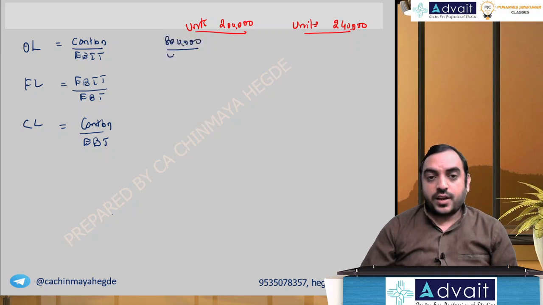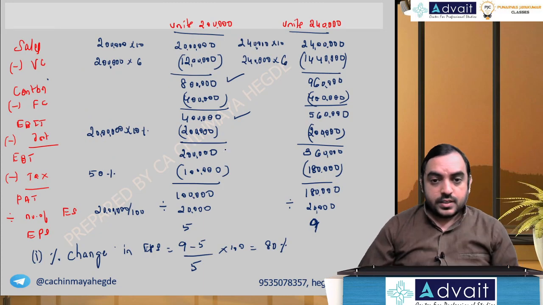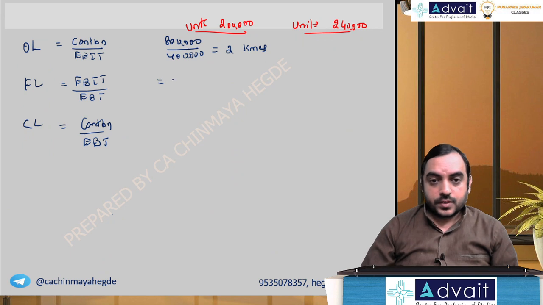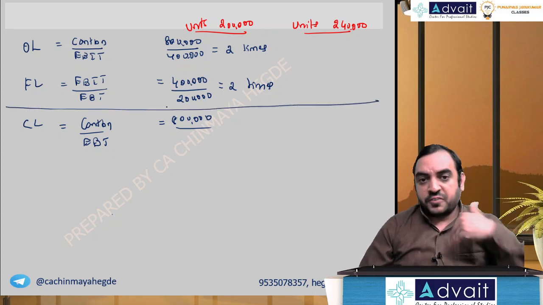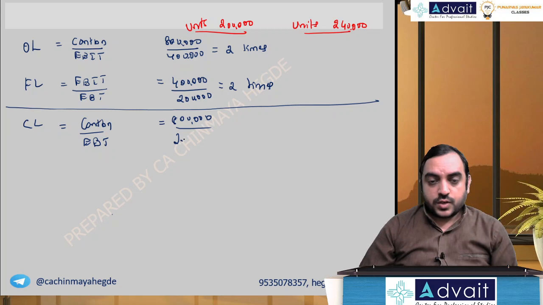So 8 lakh by 4 lakh, 2 times. EBIT 4 lakh, EBT 2 lakh. 4 lakh by 2 lakh, so this is also 2 times. Then contribution by EBT, for our reference, they are not asked. 8 lakh by 2 lakh, 4 times.